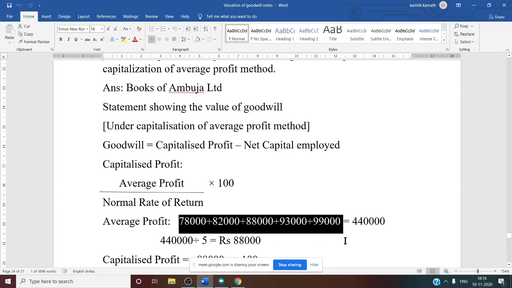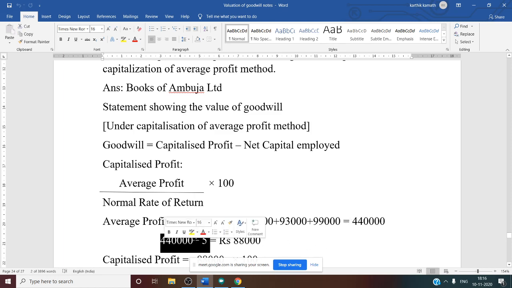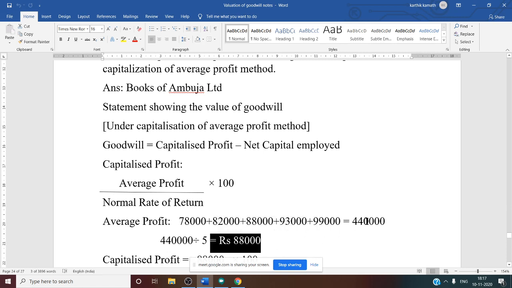That is 78,000 plus 82,000 plus 88,000 plus 93,000 plus 99,000. You will get the 5 years' profit as 4,40,000. 4,40,000 divided by the number of years. The number of years is 5, as 5 years' profit is given. Divided by 5, you will get the average profit, that is 88,000. This is our average profit. Yes. So now we got the average profit.